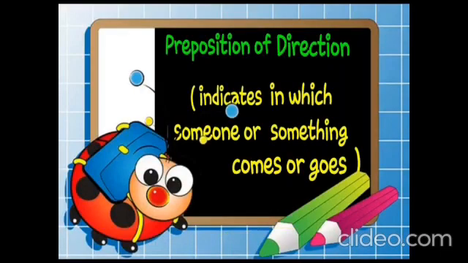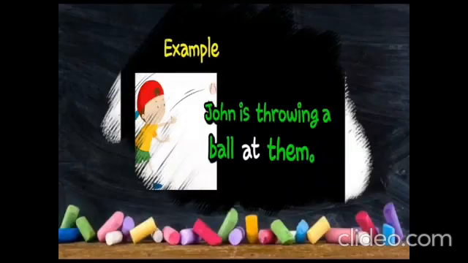Let's see next one. Preposition of direction. Preposition of direction indicates in which direction someone or something comes or goes. Let's see some example. John is throwing a ball at them. In this sentence, at indicates the direction in which the ball is thrown. So therefore, it is called preposition of direction.